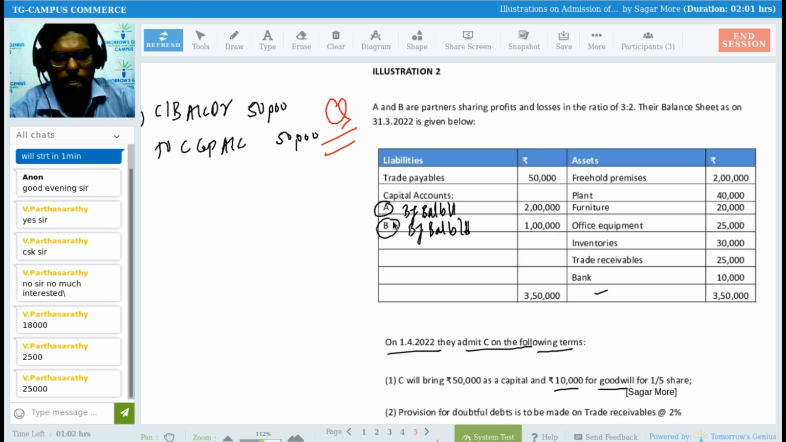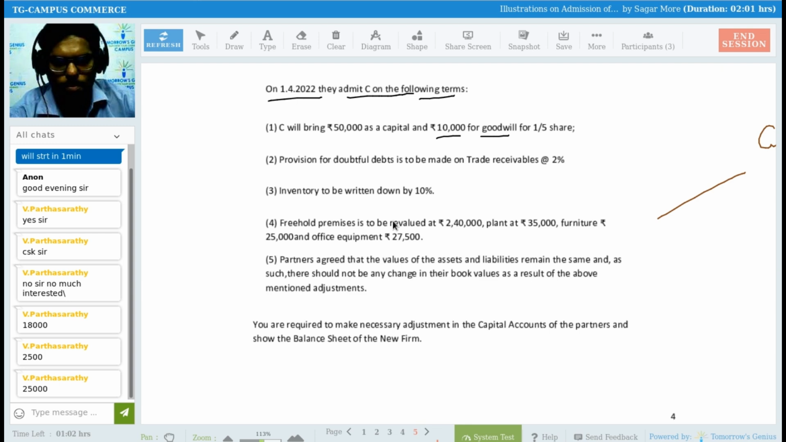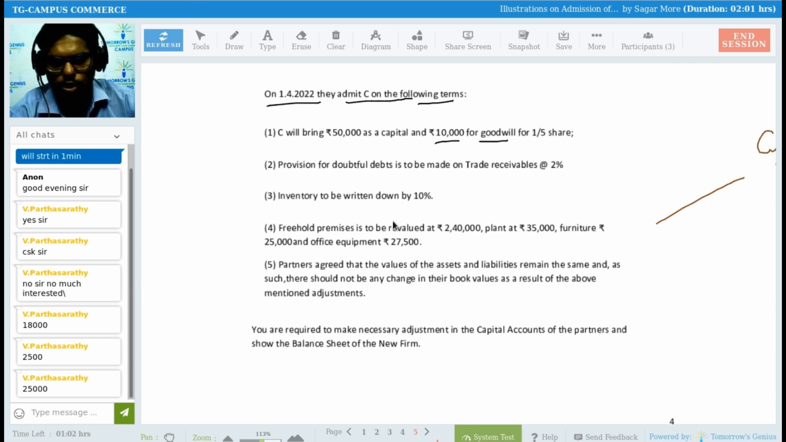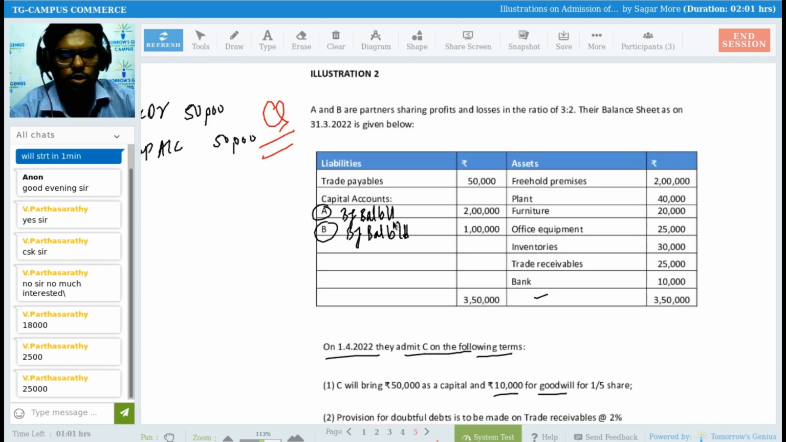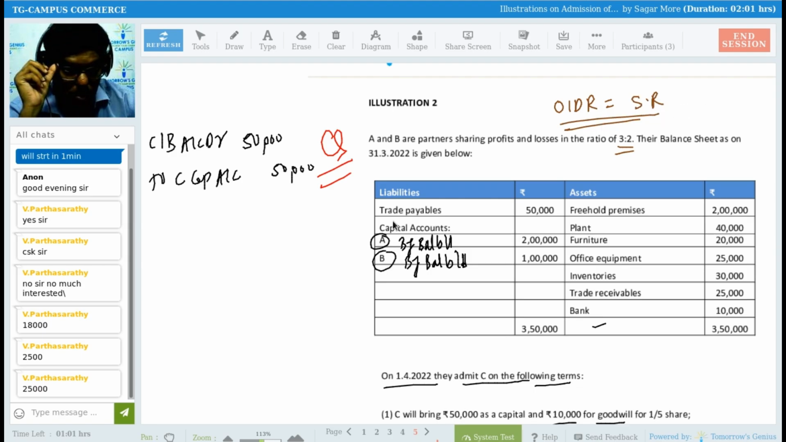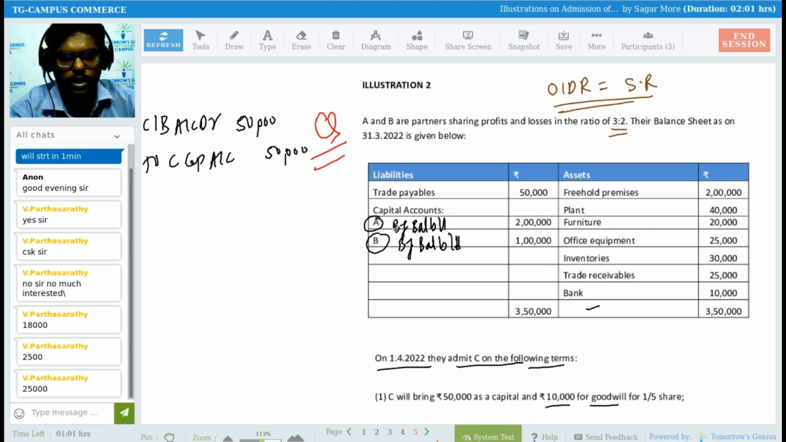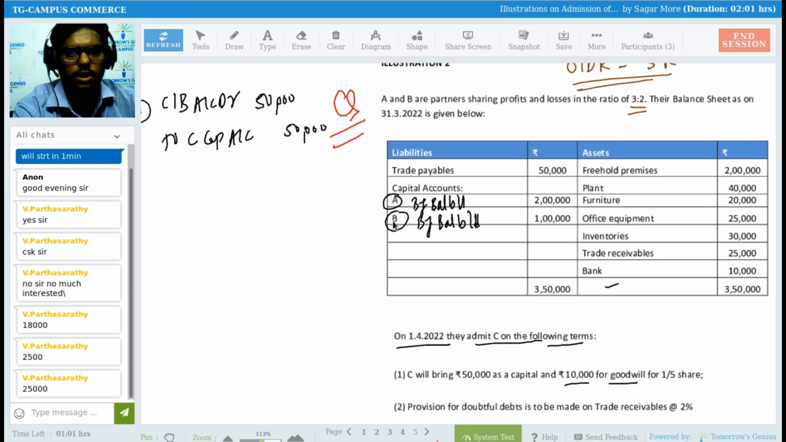Then he brings 10,000 for goodwill. Now I need to check whether a new profit sharing ratio is given in this entire question or not. If I see here, a new profit sharing ratio is not given, right? So whenever new profit sharing ratio is not given, we know that the old profit sharing ratio becomes their sacrifice ratio. So this old ratio is equal to their sacrifice ratio. Yes or no? Right? So the 10,000 rupees of goodwill brought in by that partner, I will be passing the journal entry.